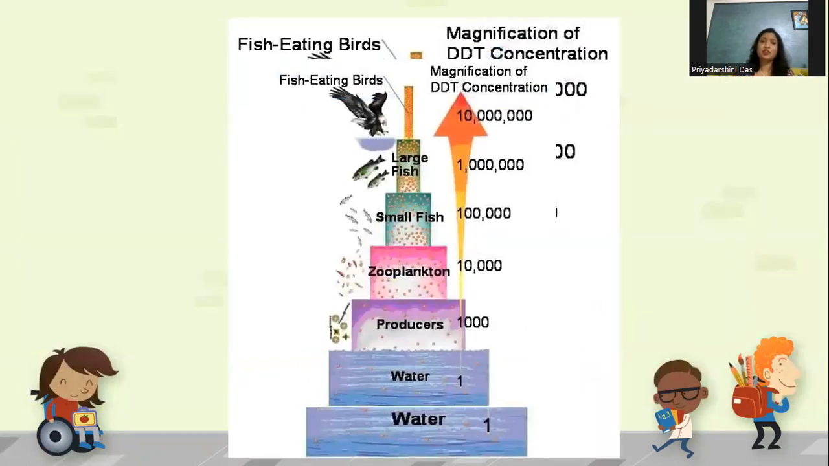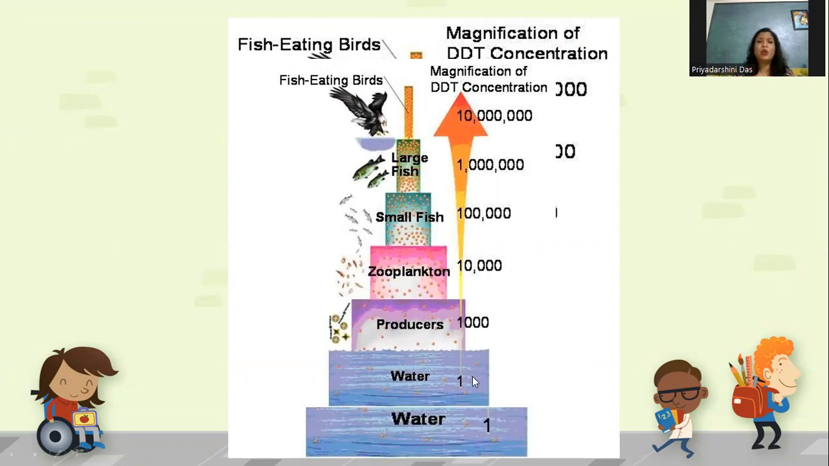Same thing again I have shown in the form of a pyramid. Why am I showing you all these pictures? Because in examination, you may get different varieties of pictures. You should be in a position to understand that the picture is depicting biomagnification.